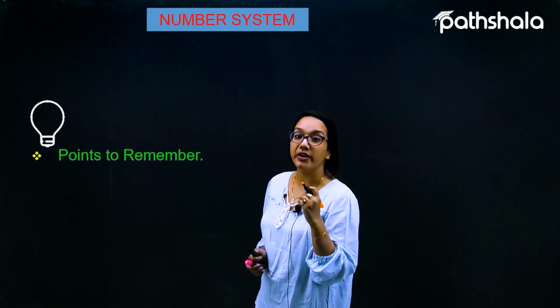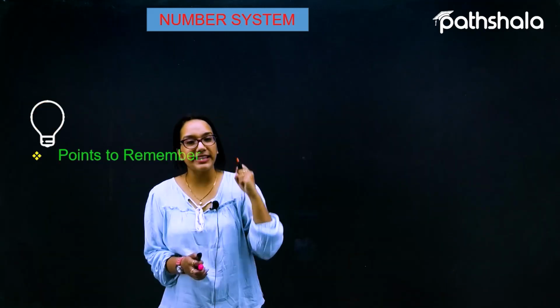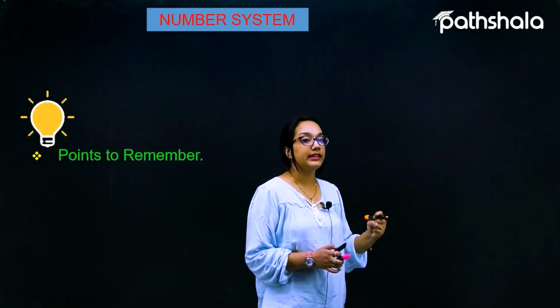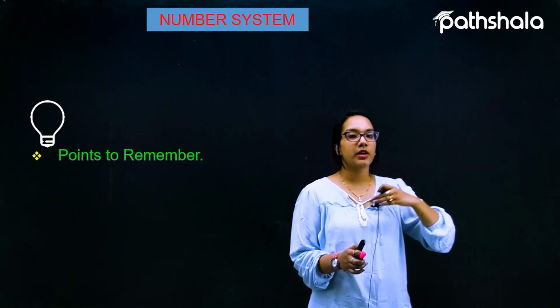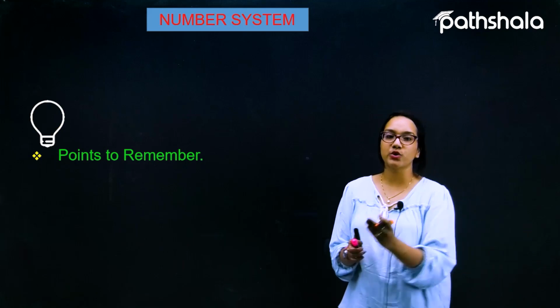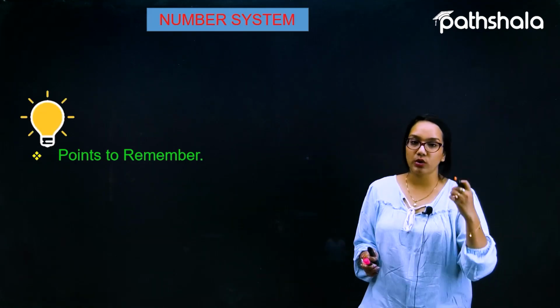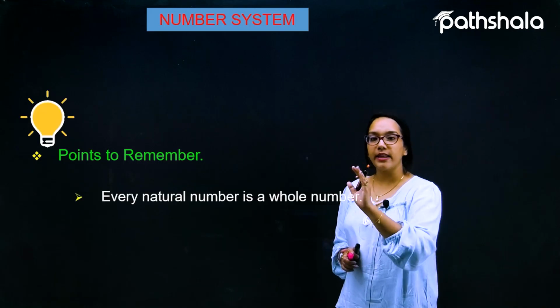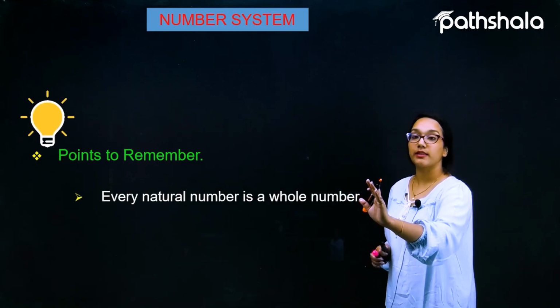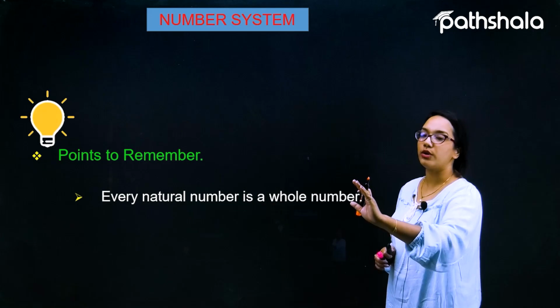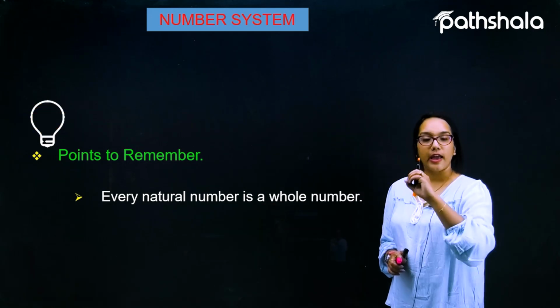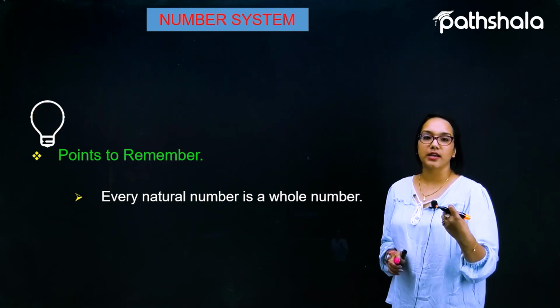What are the points to remember over here? The same points that we have discussed earlier: every natural number is a whole number, every natural number is an integer, every natural number is a rational number. The very first point to remember is that every natural number is a whole number. It is very much clear to us why every natural number is called a whole number.